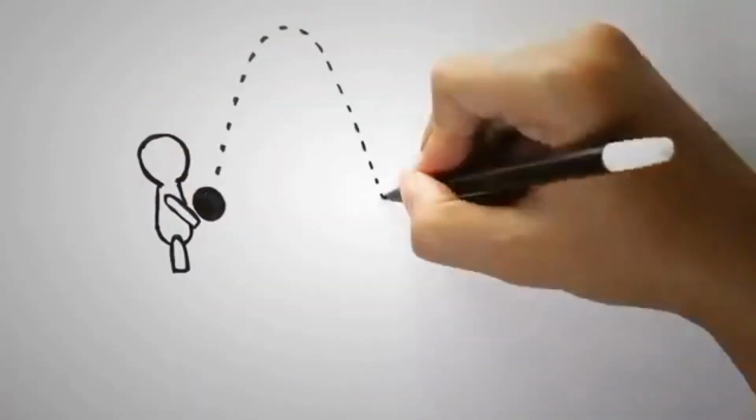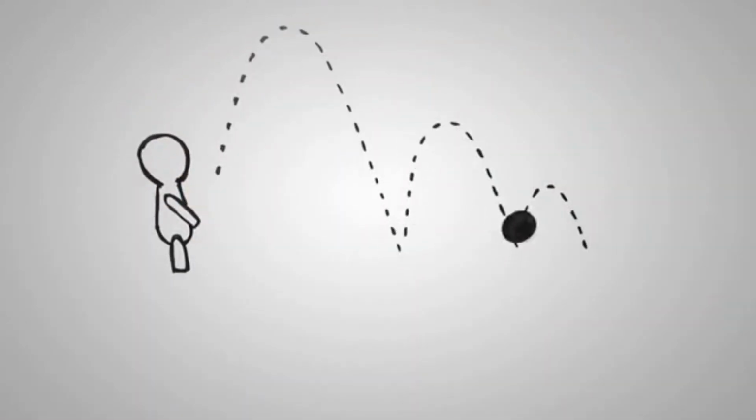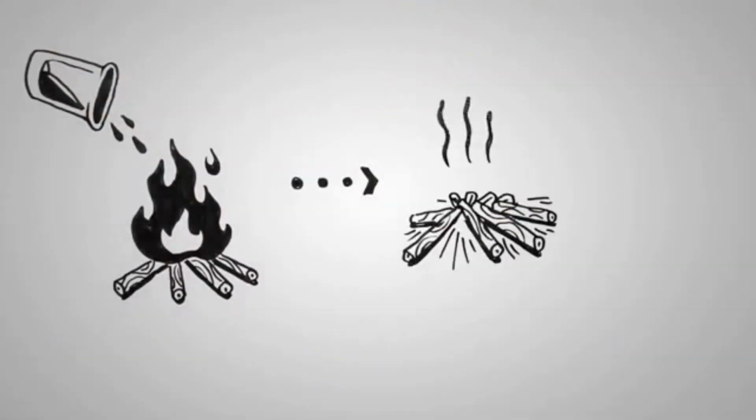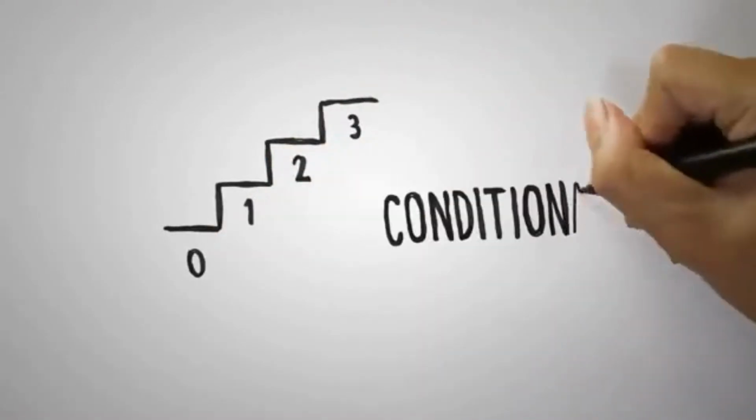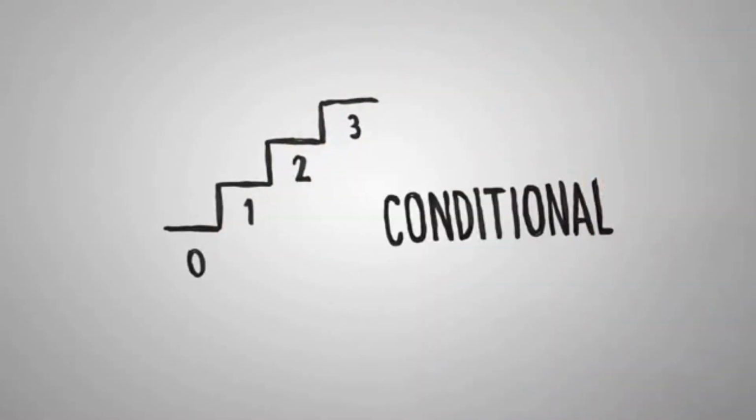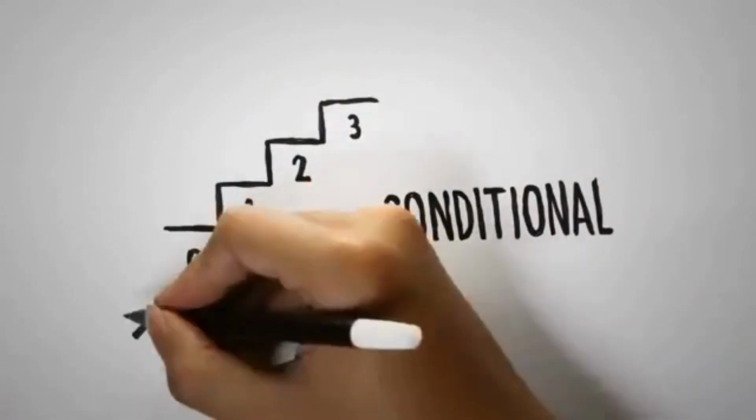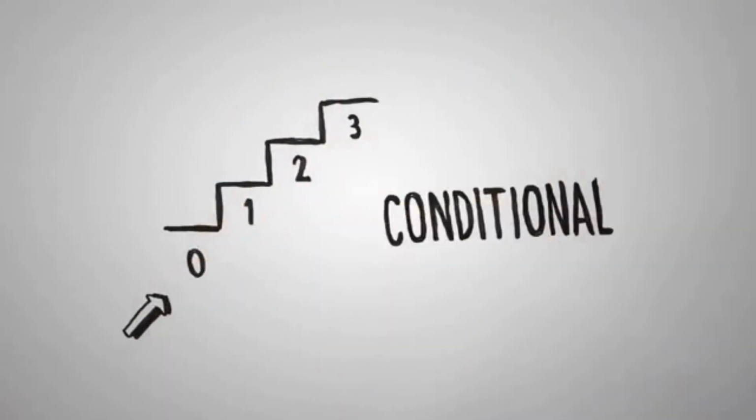If you throw a ball in the air, it falls back down. If you pour water onto a fire, it gets put out. These are sentences that are called conditional sentences. These particular sentences are zero conditionals.